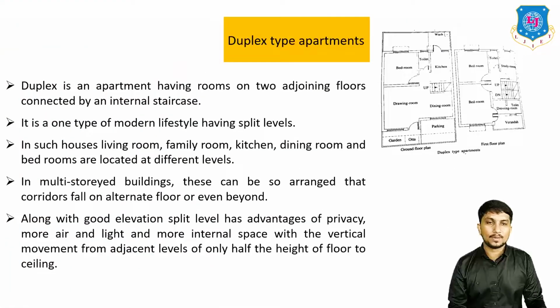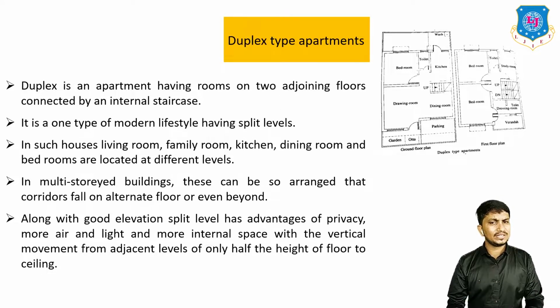Next is the duplex type of apartments. This is the recent trend in a number of cities. A duplex is an apartment having rooms on two adjoining floors connected by a staircase. It is one type of modern lifestyle having split levels. In such houses, the living room, family room, kitchen, dining room, and the bedrooms are located at different levels. All the bedrooms or sleeping accommodation is provided at a different level, and all the common areas are provided at the ground level. In multi-story buildings, this can be arranged so that corridors fall on alternate floors.